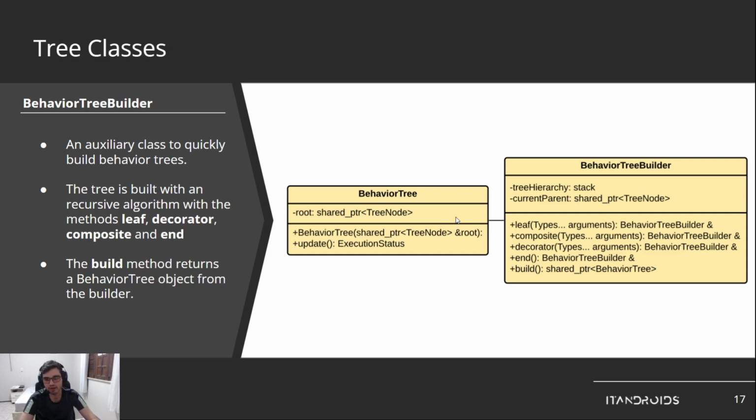It is built with a recursive algorithm with these methods: leaf, composite, decorator, and end. And the build returns the behavior tree object. So it is a builder. In the paper, we show more details on how it works. But basically, it is an auxiliary class to build behavior trees.